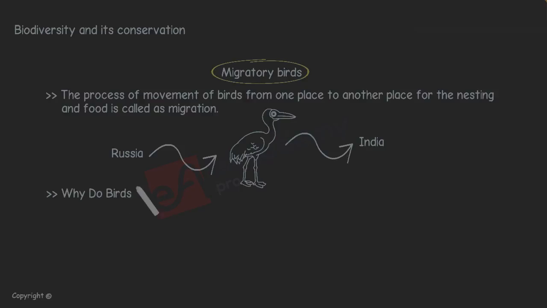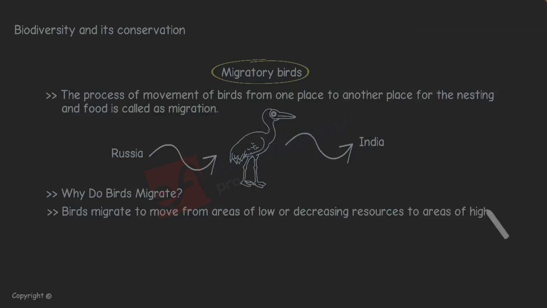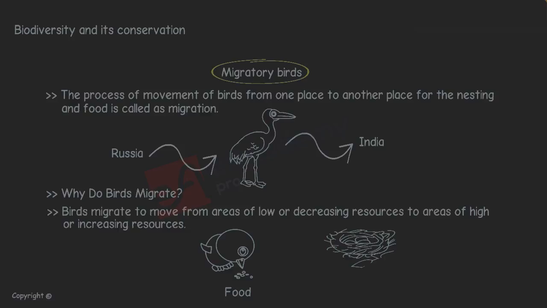Why do birds migrate? Birds migrate to move from areas of low or decreasing resources to areas of high or increasing resources. The two primary resources being sought are food and nesting locations.